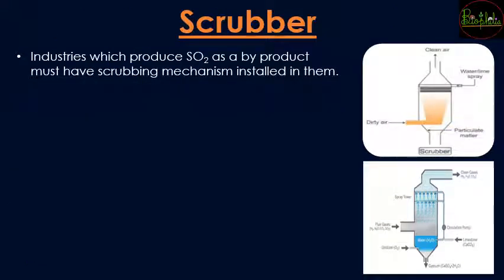So now let's see about the second device, that is scrubber. Now this scrubber is going to be used by those industries who produce sulfur dioxide. So sulfur dioxide, which is a by-product of those companies, they need this scrubber to be installed. Now how does it actually work?